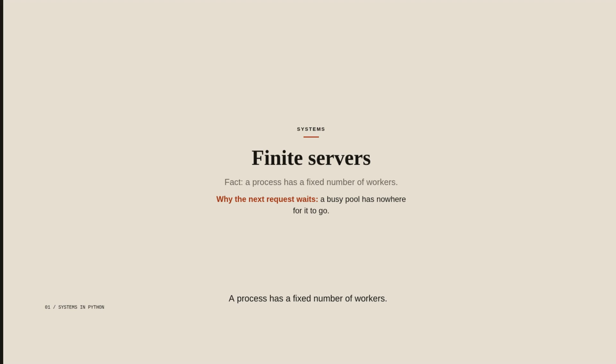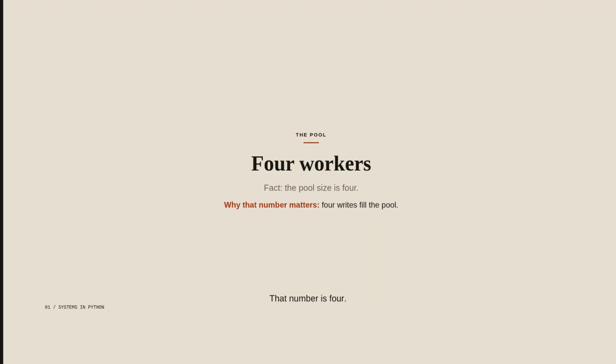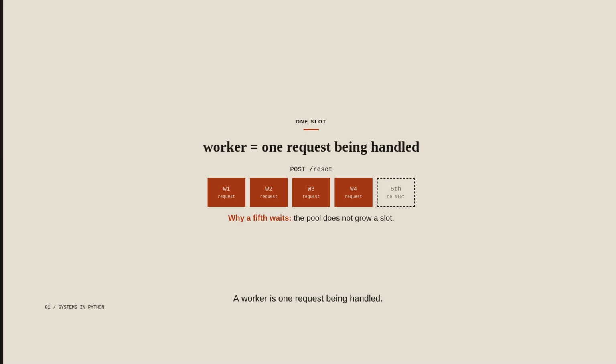A process has a fixed number of workers. When those workers are busy, the next request has nowhere to go. That number is 4. A worker is one request being handled. 4 workers means 4 password resets can sit in the write at once. A 5th request has no 5th worker, because the pool does not grow when the queue grows.